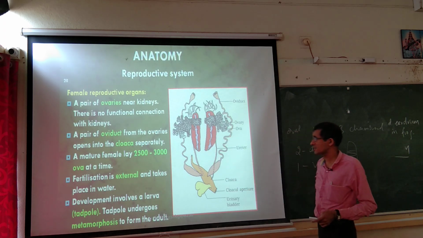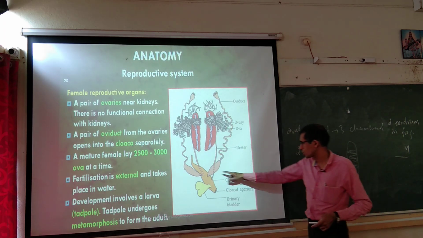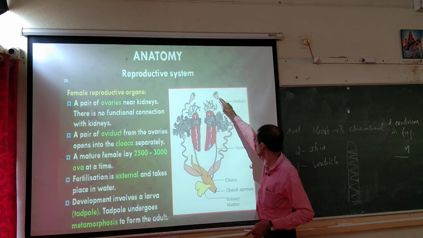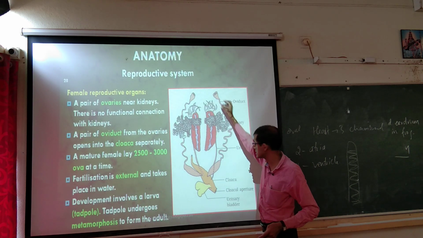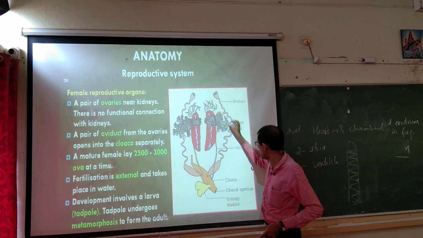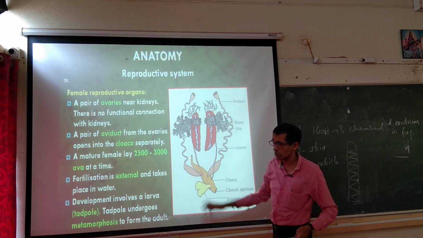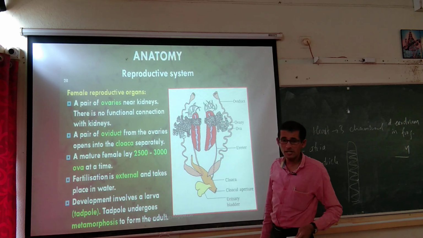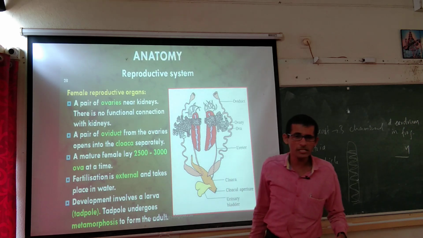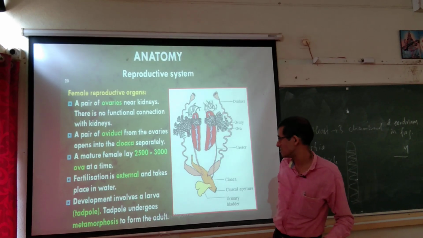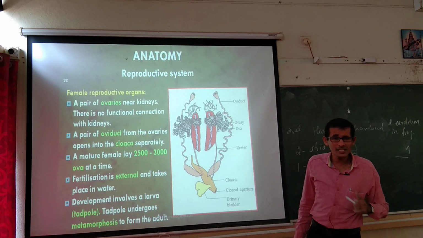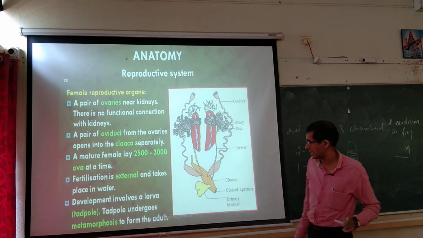A pair of oviducts from the ovaries open into the cloaca. Through this oviduct the ova are released. A mature female will give 2500 to 3000 eggs or ova in a single reproductive cycle at a time.